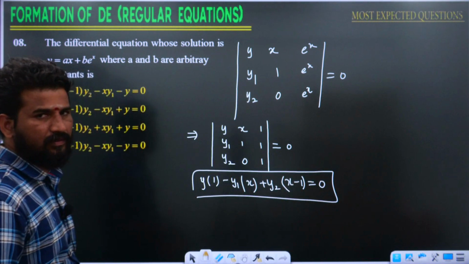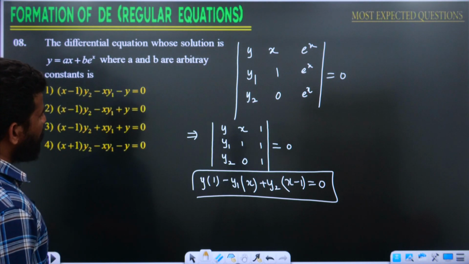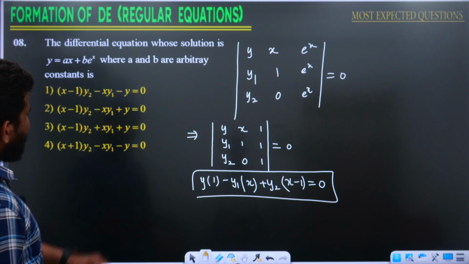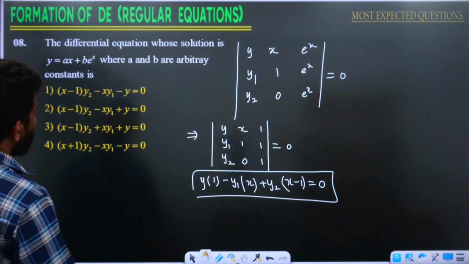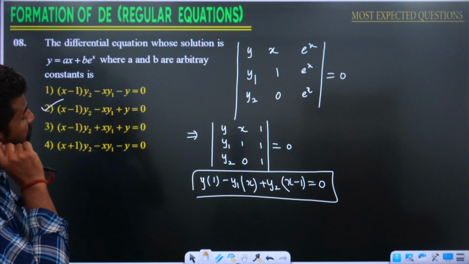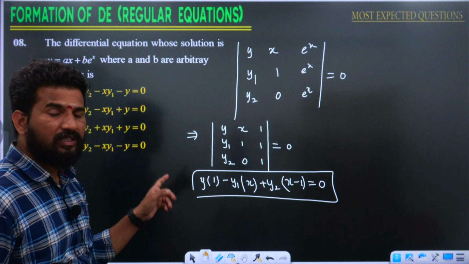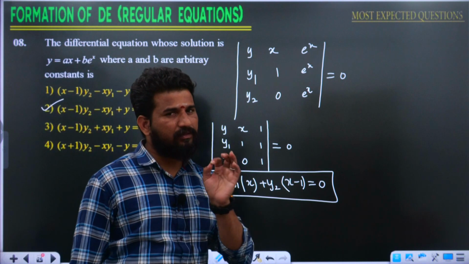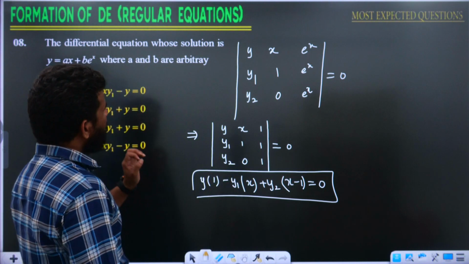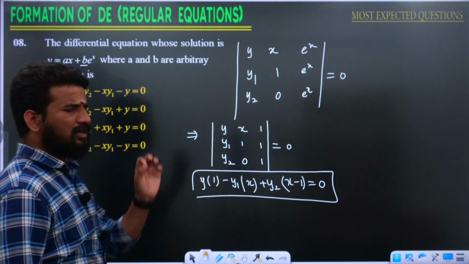Look at the options then. X minus 1 into y2 minus xy1 plus y is equal to 0. Second option is going to be the answer. You can expect this type of question, but these questions are useful when the question is given with a, b, two arbitrary constants with some coefficient.